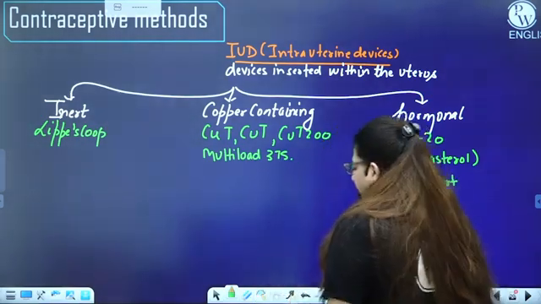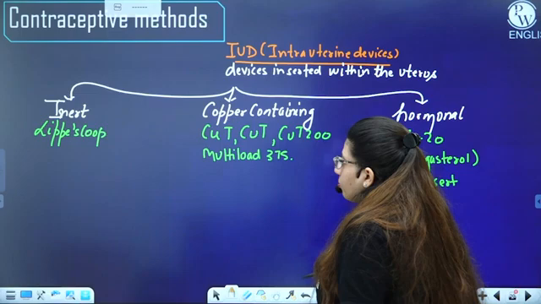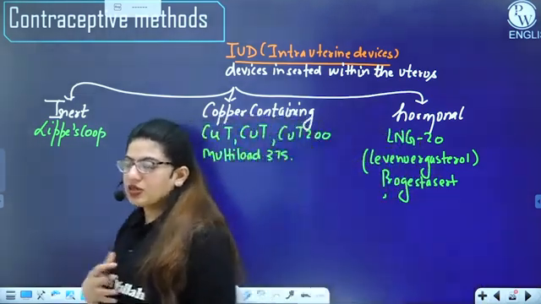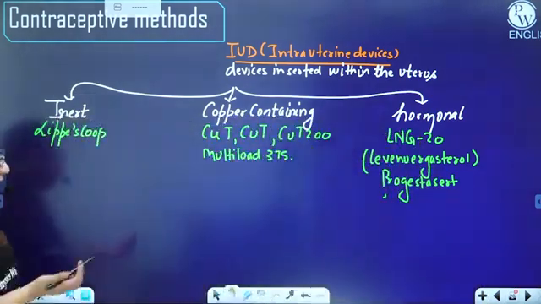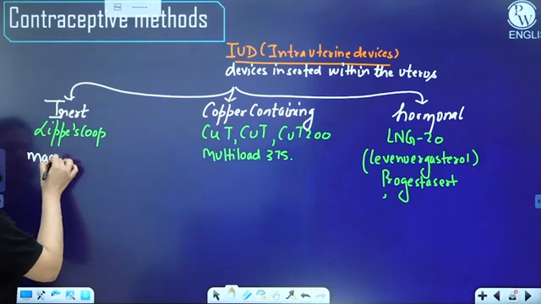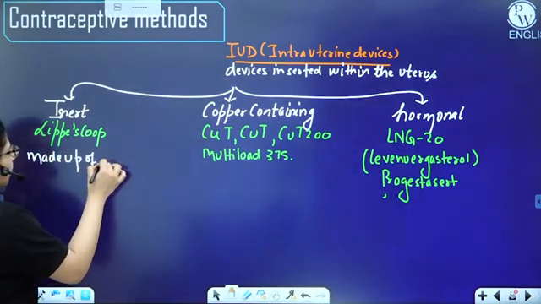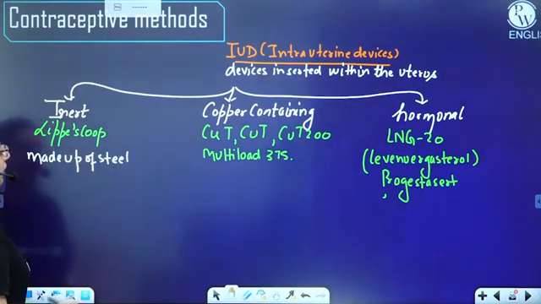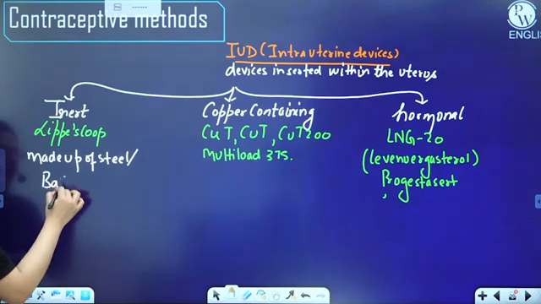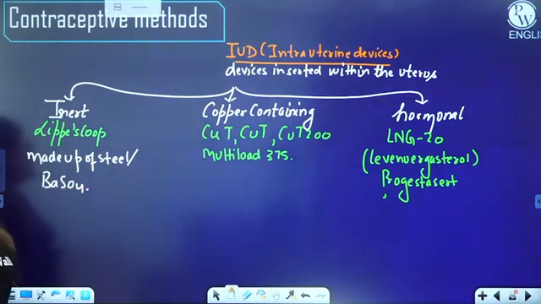So how do they work? If I talk about the Lippes loop, we don't know how it works. It's just made up of steel or barium sulfate, right? So how it works, we have no clue about it right now.